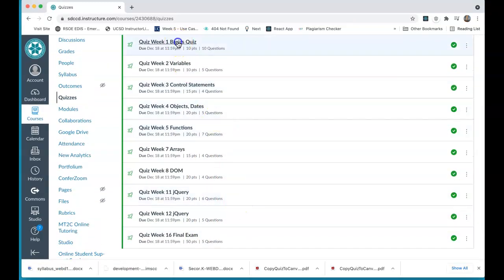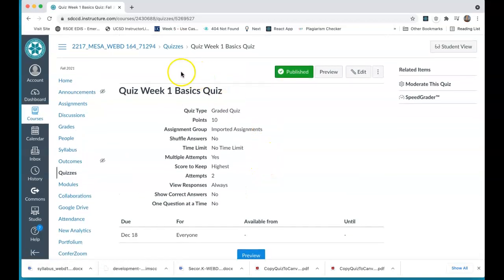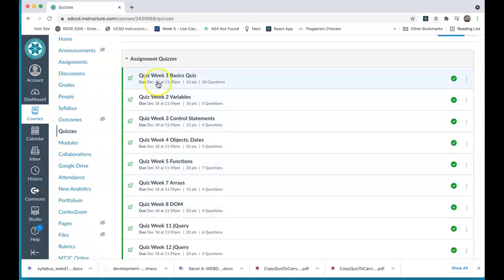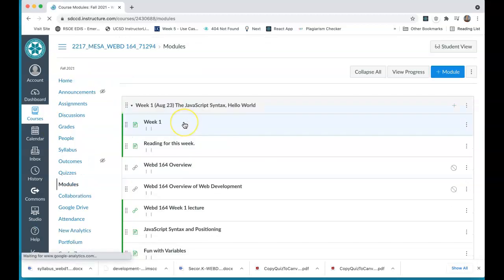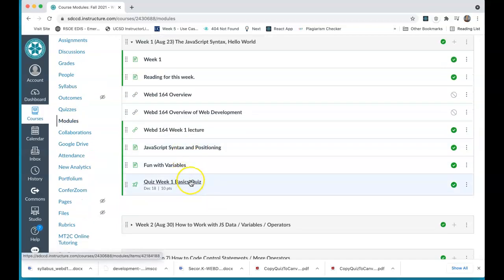Okay, so you would just come in here and, in my case, I'll preview it, but you would just take it. So I'll make sure that you have more than 2 attempts. But there's also no time limit on those. So you can have until the end of the course, which is December 18th, which is a Saturday. You'll see all these right here, to finish your quizzes. But I would highly recommend you take them in the weeks that they're placed in the folders, because it'll be fresh in your mind. It'll be a little easier. You can save some time. So here you see week 1. We have a week 1 basics quiz.